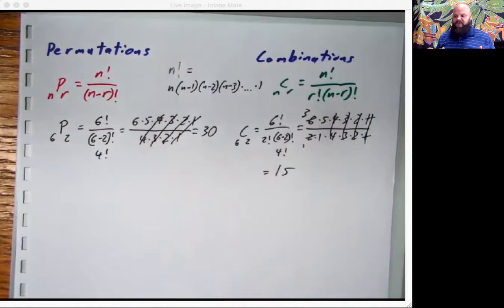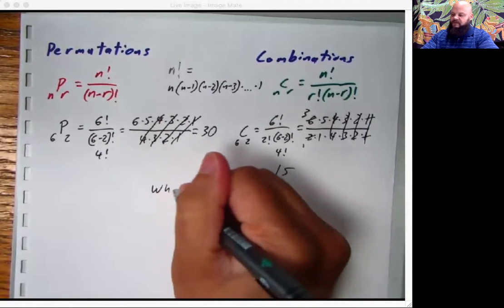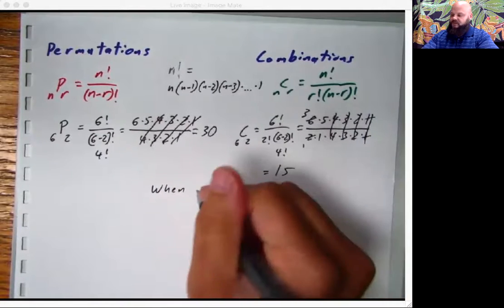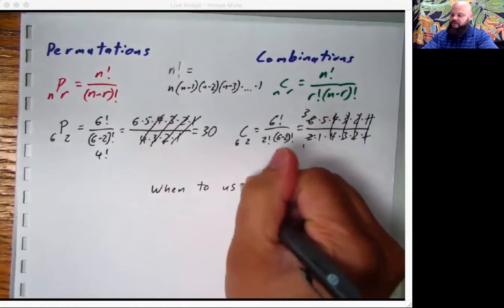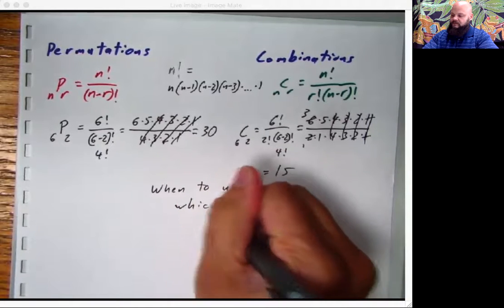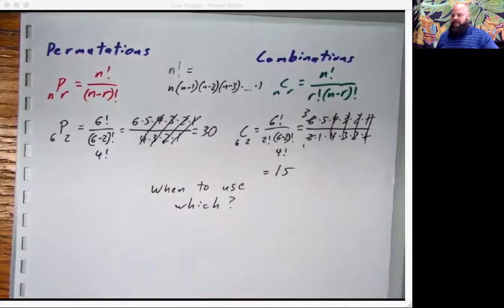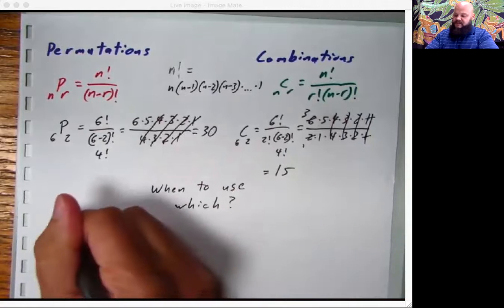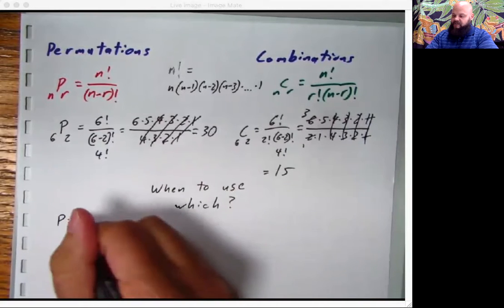Which is the big deal with these two things: you get two different answers. So when do you want to use which? We want to answer this question: when to use which? The big answer is permutations are for when order matters.